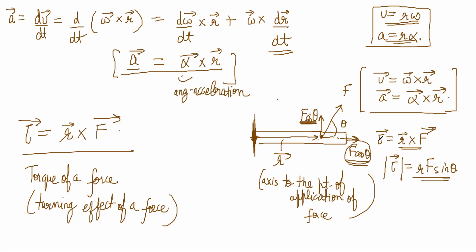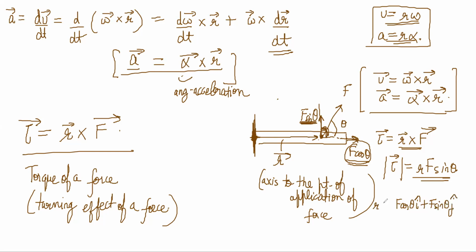The angle between this force and the R vector is 90, which gives a substantial torque. But the angle between this force and this is 0, so that doesn't give anything. So you could have written F as F cos theta i cap plus F sin theta j cap, and done R cross F.